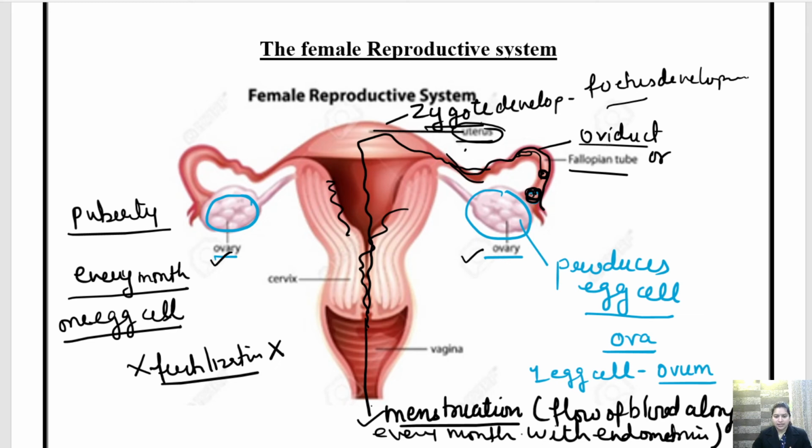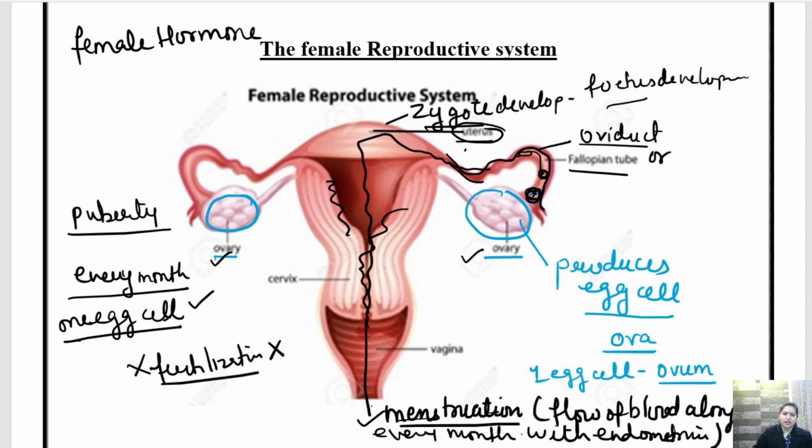If not, then the blood along with the egg cell is released from the vagina and it is called menstruation, which occurs every month after puberty, and every month one egg cell is released from the female reproductive system. Clear? Now children, during this process certain hormones are involved, which are called female hormones.